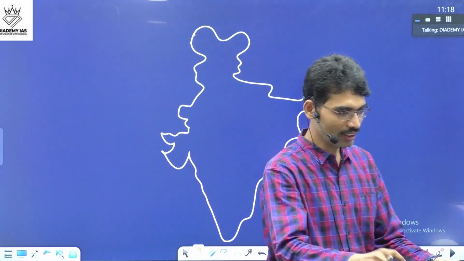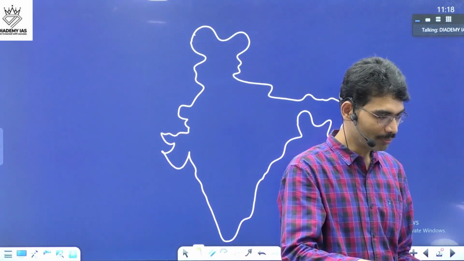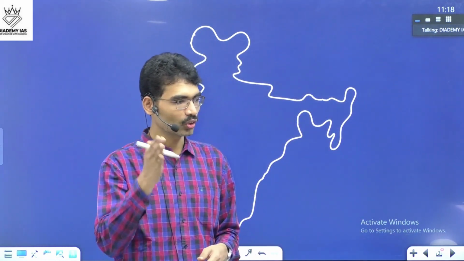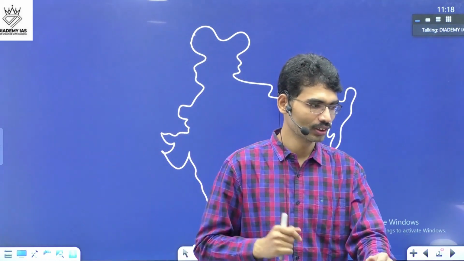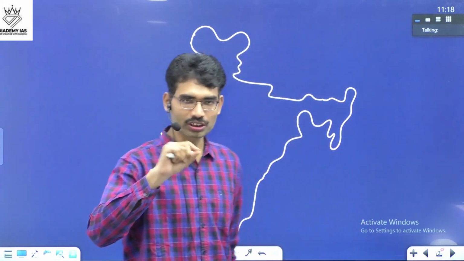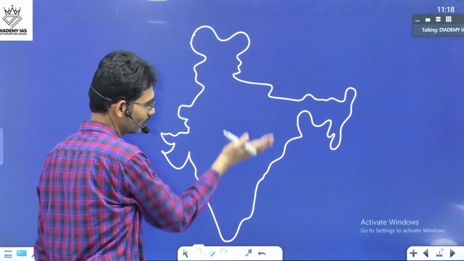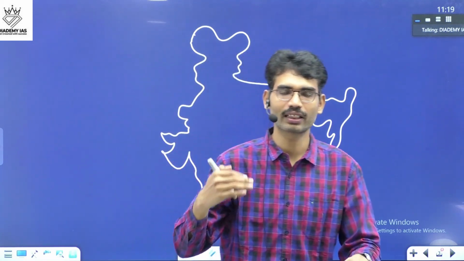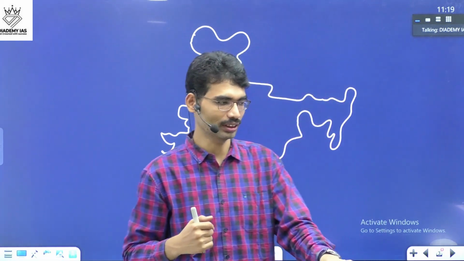The question itself is asking how geography plays an important role. The first question is, explain the role of geographical factors towards the development of ancient India. The question itself is saying, this is our geography, how the geographic location helps in understanding the development of ancient history.